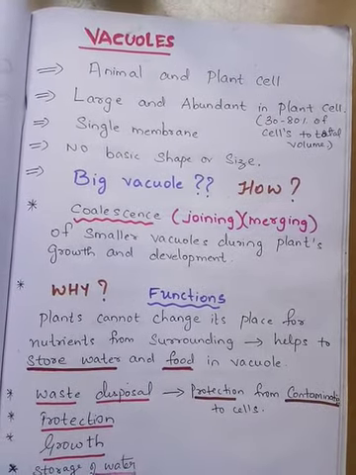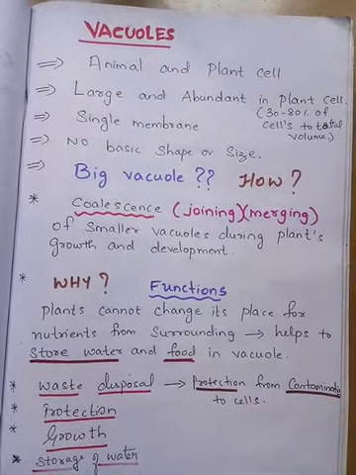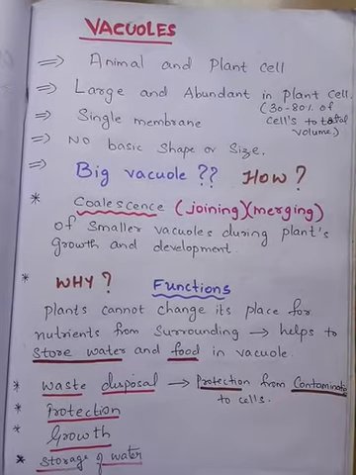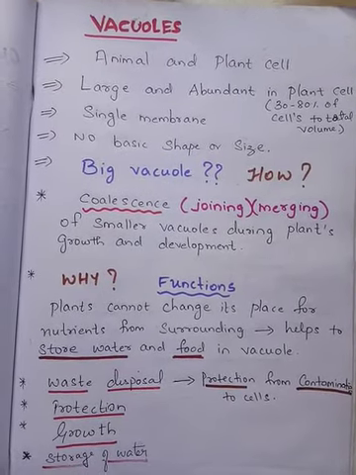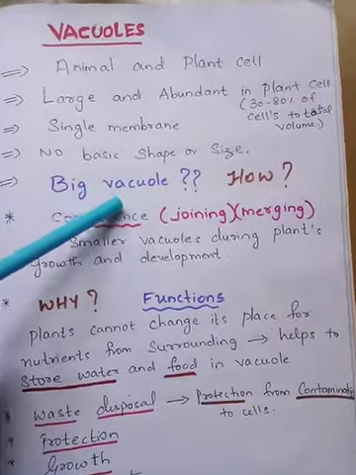So the vacuoles are present both in animal and plant cell. They almost cover up 30 to 80% of cell's total volume, and they have only a single membrane. They don't have any basic shape or any size.